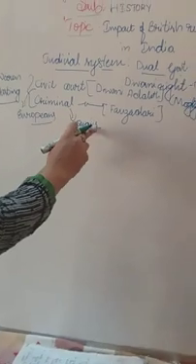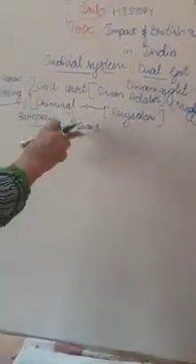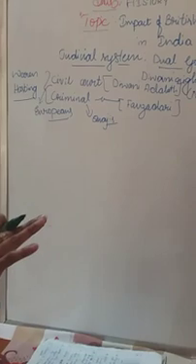So the criminal code was under the control of Qazis, and the civil code was under the control of Europeans.